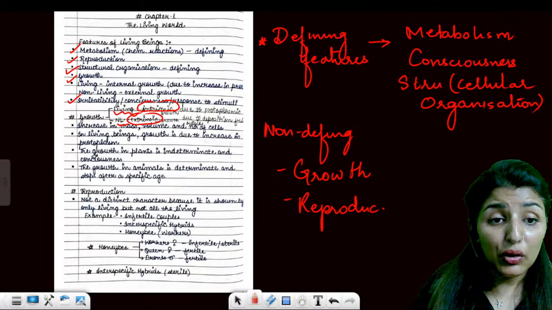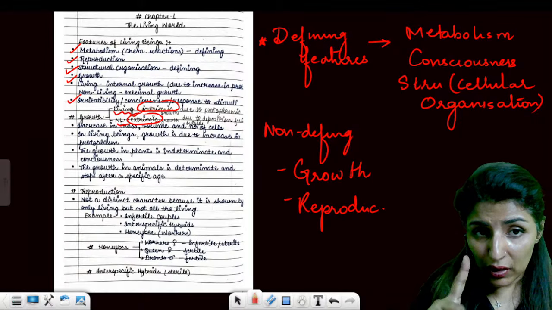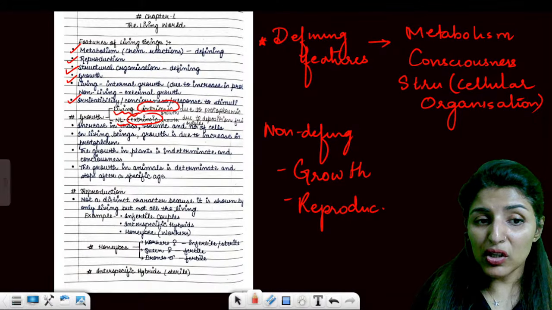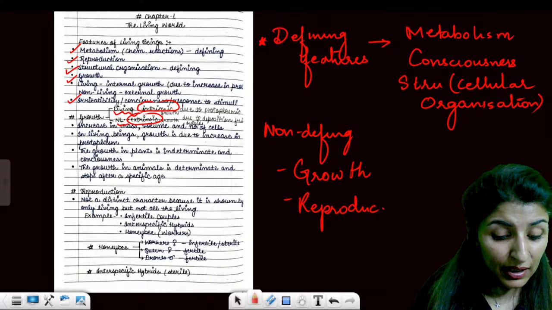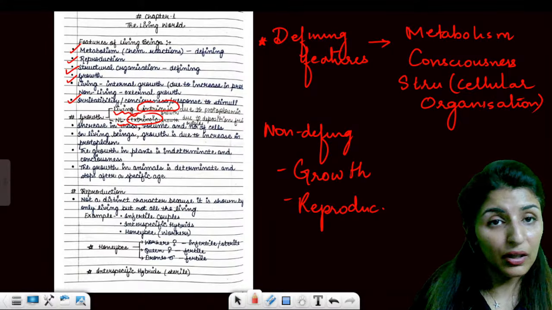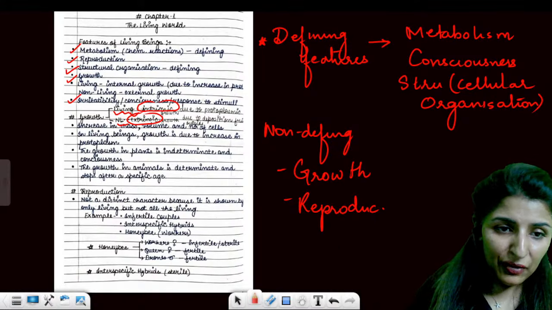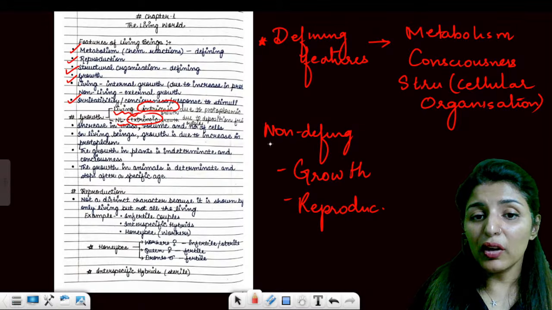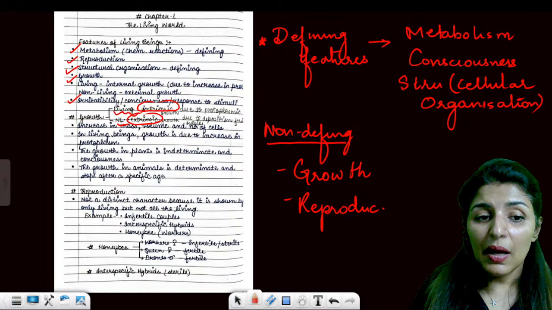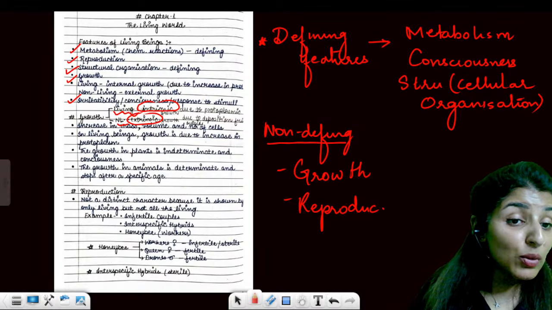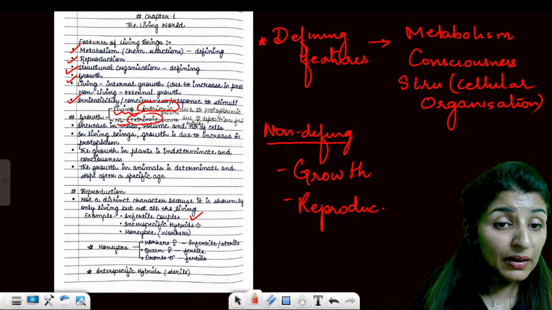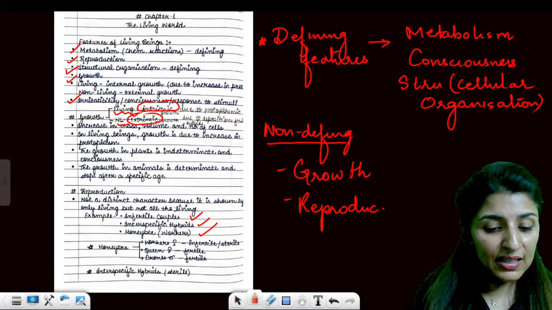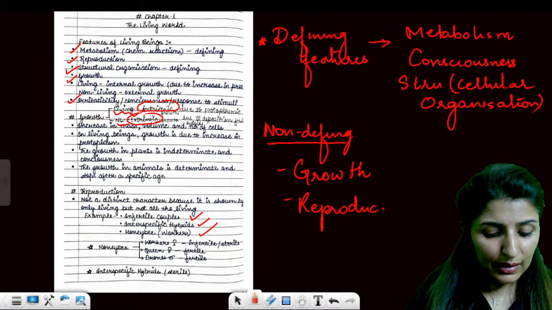See, in unicellular organisms, growth and reproduction are not distinct. But in multicellular organisms, growth and reproduction will be separate phenomena. Why do we call reproduction as non-defining? Because it will not be shown by all organisms like infertile couple, hybrids, honeybee. These will not reproduce. Are you getting that?